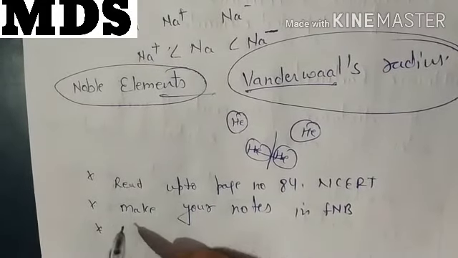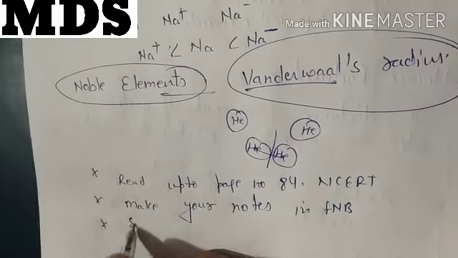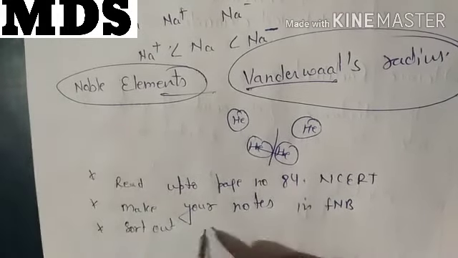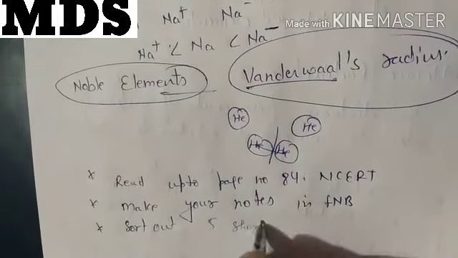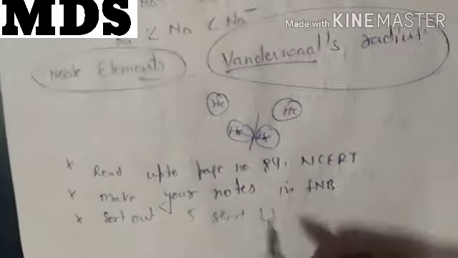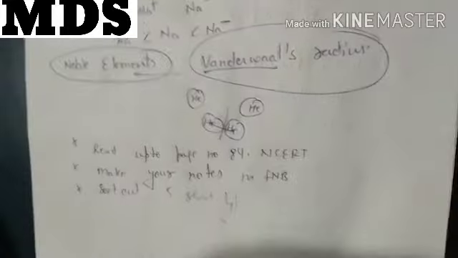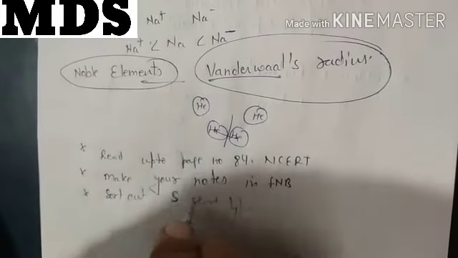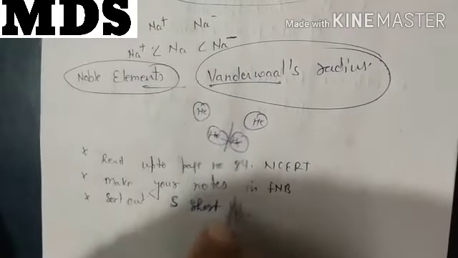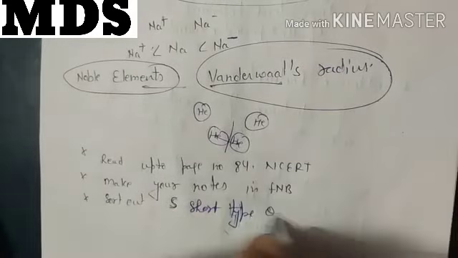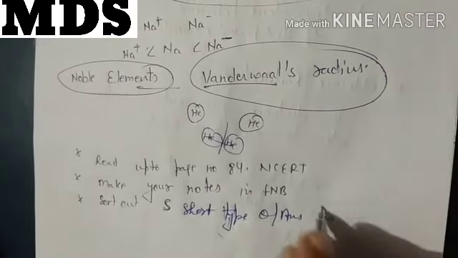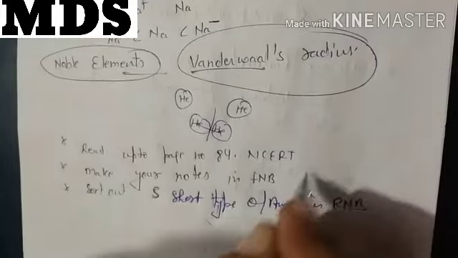Third thing is sort out 5 short type questions and answers in rough notebook design.